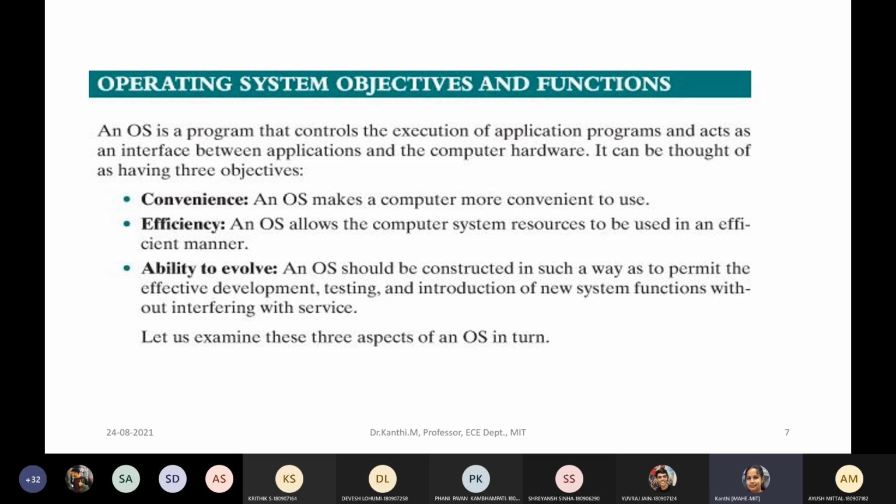That is the beauty of the technology change we can notice. So there is hardware and software.